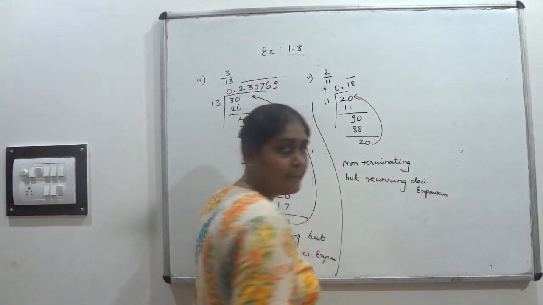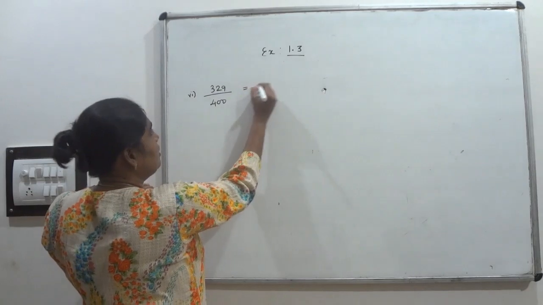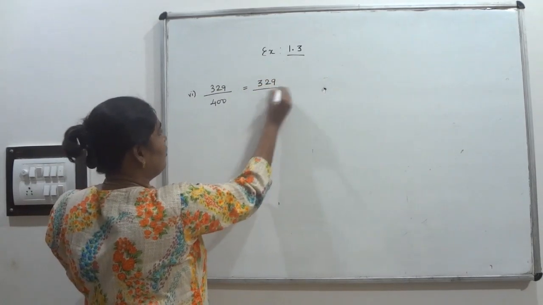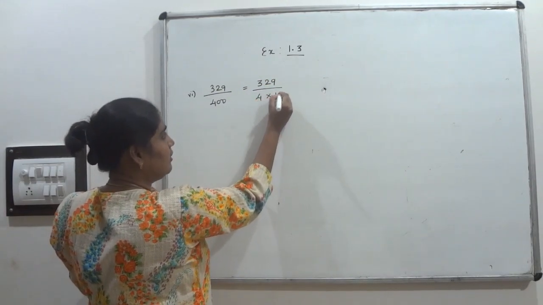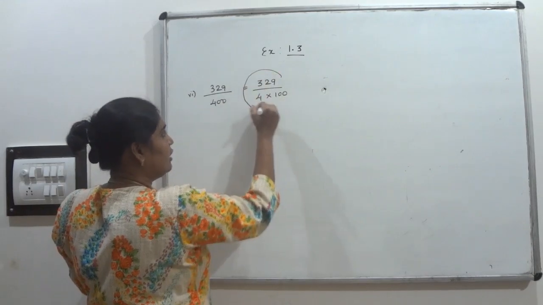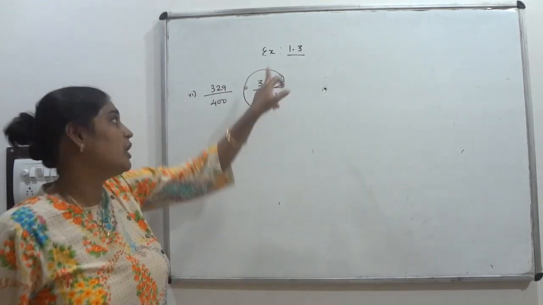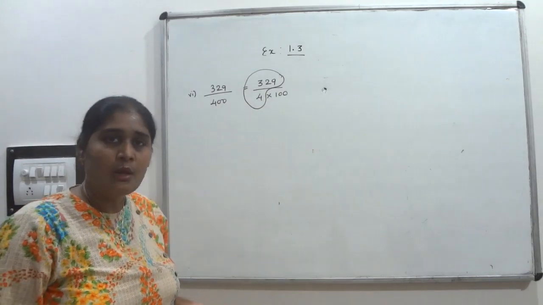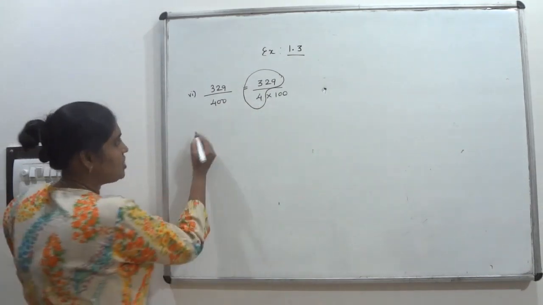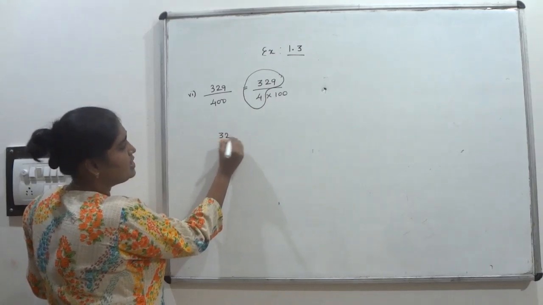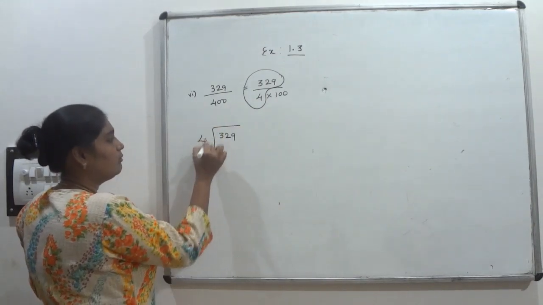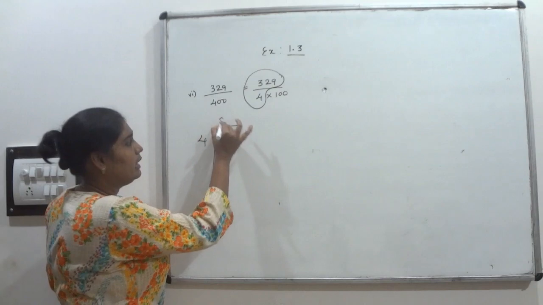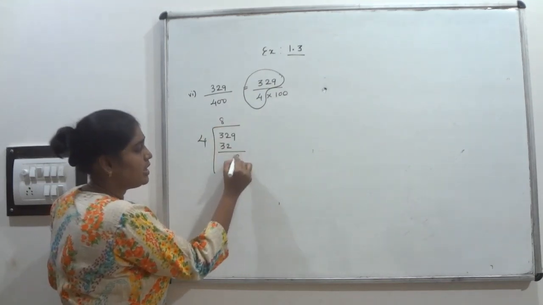Okay. So we can write this one as 329 upon 4 into 100. So first I am going to find out the decimal expansion for 329 upon 4. Then later I can put the point. So let's start. 329 divided by 4. How many times will it go? 8 times, 32. So 9 is there.